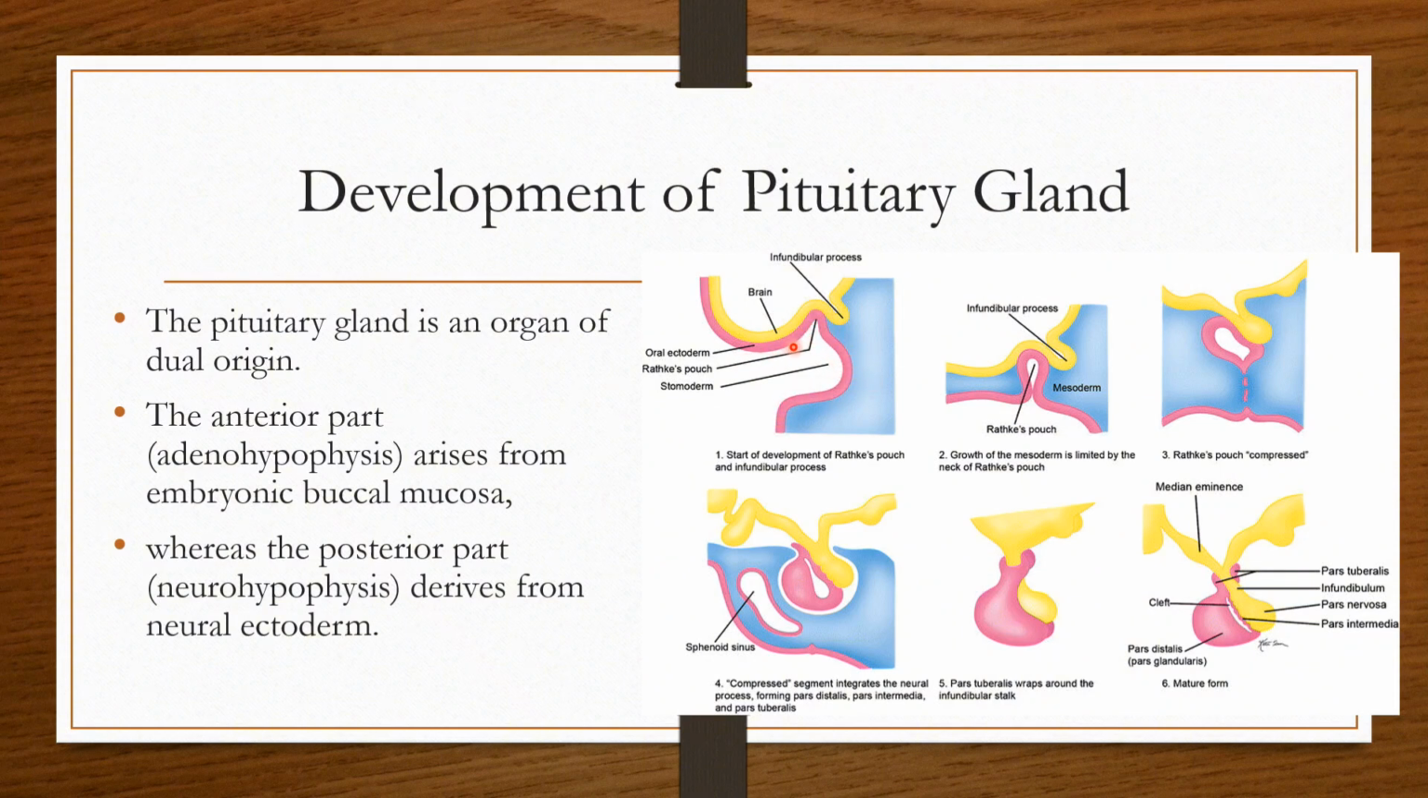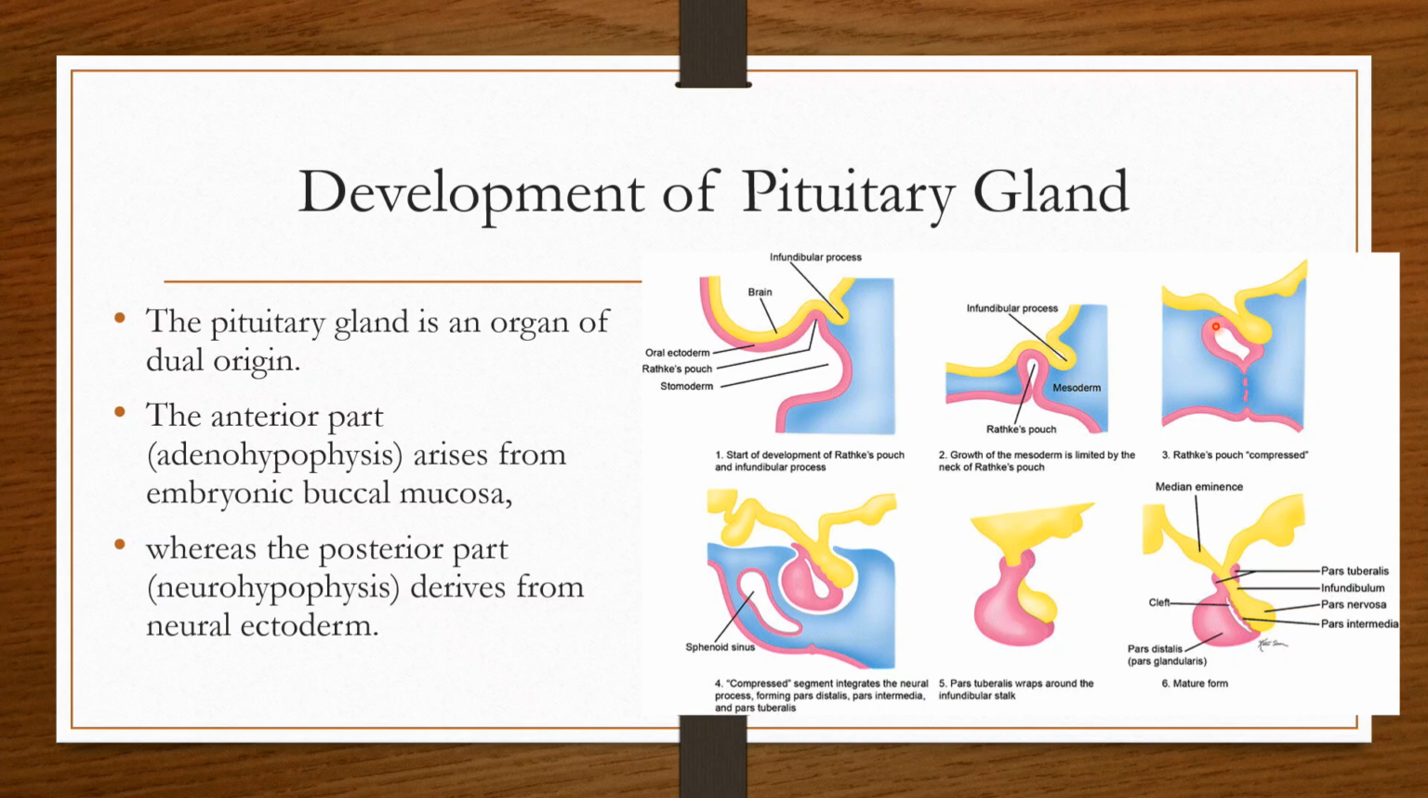In pink color over here you can see the buccal mucosa, whose epithelium thickens, and then it forms an outpouching called Rathke's pouch. This Rathke's pouch gives rise to the anterior part, or the adenohypophysis, of the pituitary gland. Similarly, the posterior part of the pituitary gland develops as a downward growth from the diencephalon. This is called the neurohypophysis. Here in this picture you can see the initial thickening, then outpocketing. This outpocketing comes into contact with the downward growth of the diencephalon.